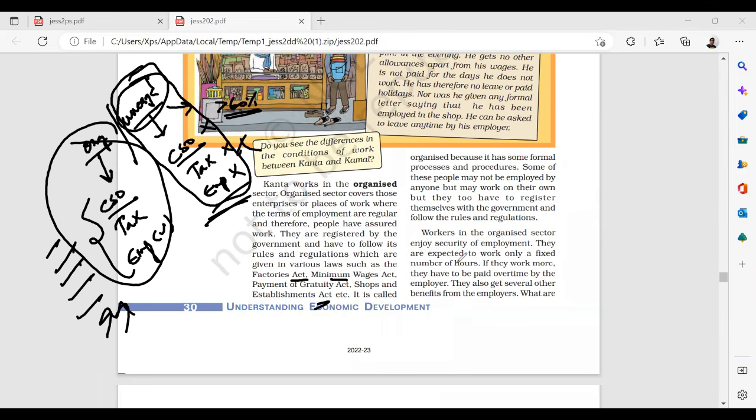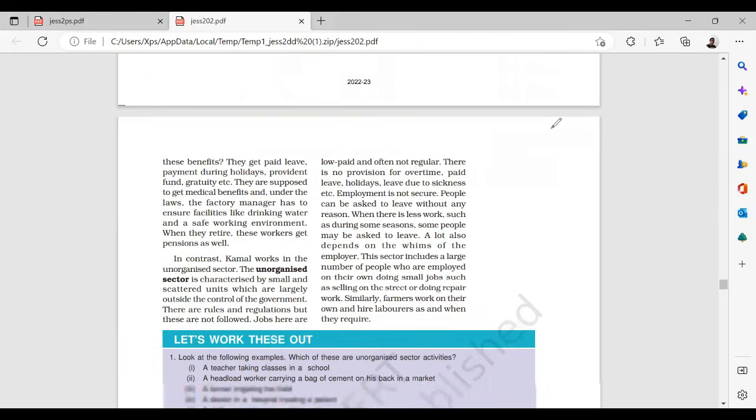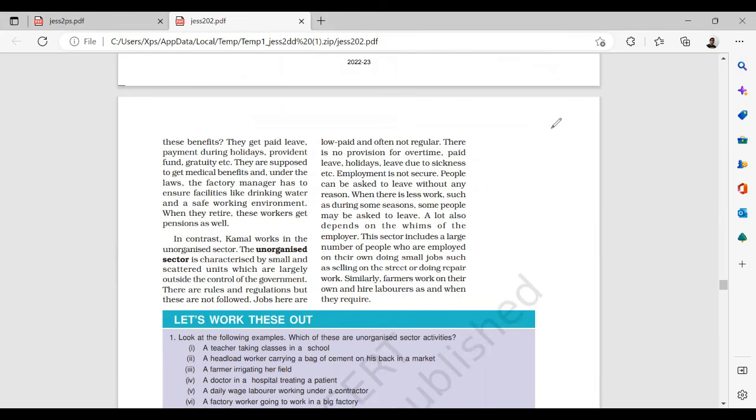Workers in the organized sector enjoy security. They're expected to work only a fixed number of hours, whereas workers who belong to the unorganized sector have very high responsibilities, very high risk, and there is no security for them. Who gets paid leaves? The people who get medical benefits and travel allowances are organized, because they come under the policies and security programs of the government and the private sector.